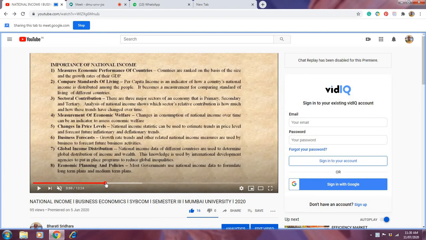And how do we get the information? We are getting the information through national income. So national income is very, very important. So this is the second point, that it compares the standard of living.